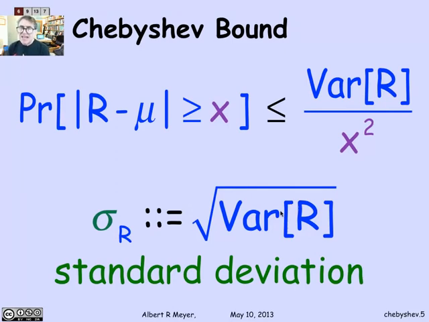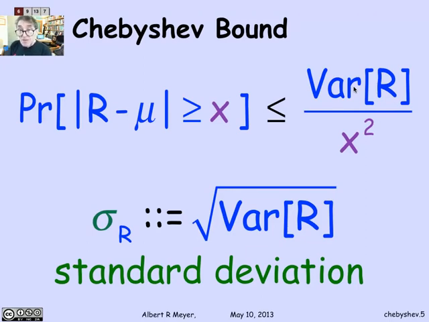And the answer is simply that if you think of R as a random variable whose values have some dimension, like seconds or dollars, then the variance of R is the expectation of a squared variable, R minus mu squared, which means its units are seconds squared or dollars squared or whatever, and the variance of R itself is a squared value, which is not reflecting the magnitude of the kind of errors that you expect R to make, the distance that you expect R to be from its mean.